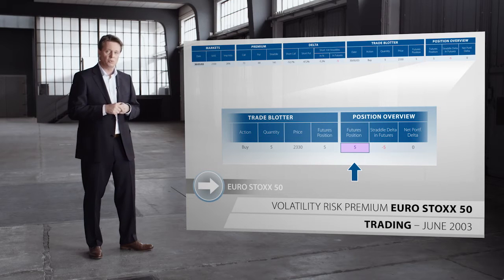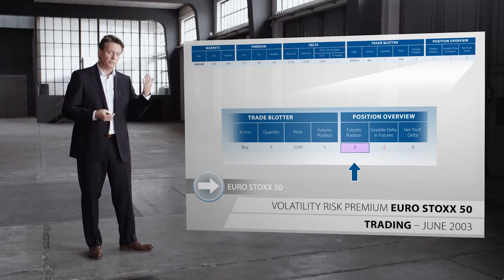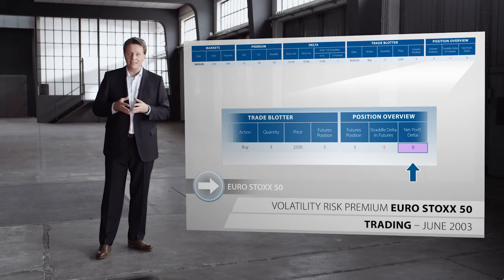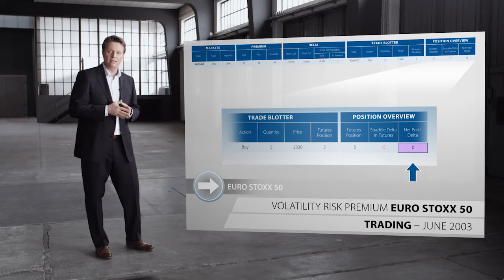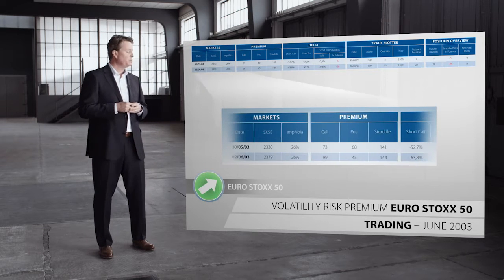Okay, let's move on and look at our position overview, where we see the delta risks that we have in our futures portfolio and in our options portfolio. As you can see, they are both netting each other out. That means, overnight, we were actually carrying 0 delta risk. Let the next day start.